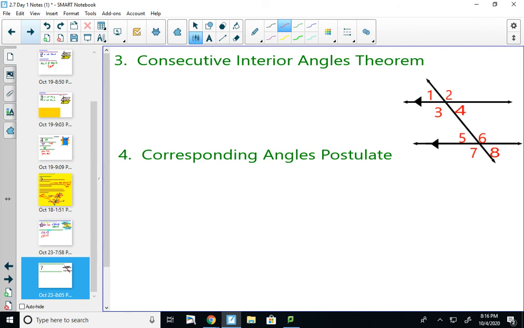So we've got 2 more relationships that exist within parallel lines and transversals. One being consecutive interior angles. Consecutive should make you think like together or the same. So consecutive interior angles are on the same side of the transversal.